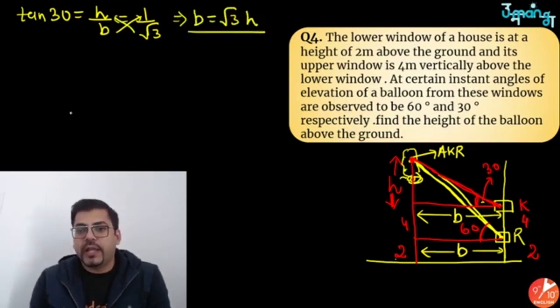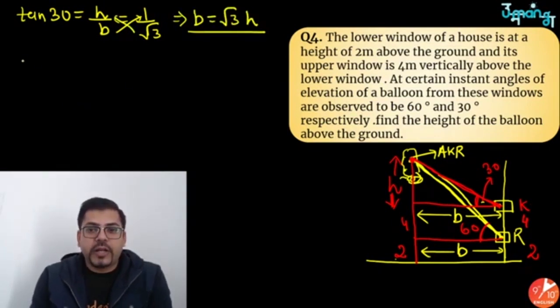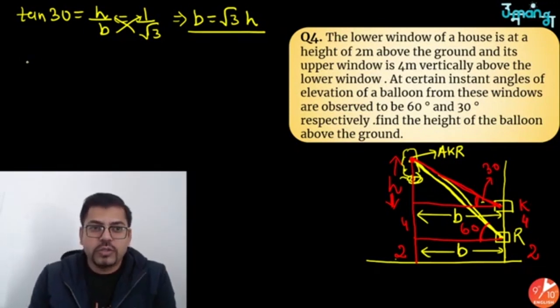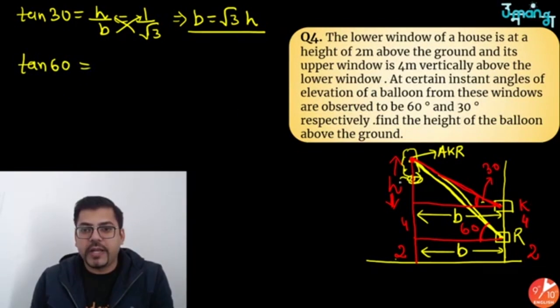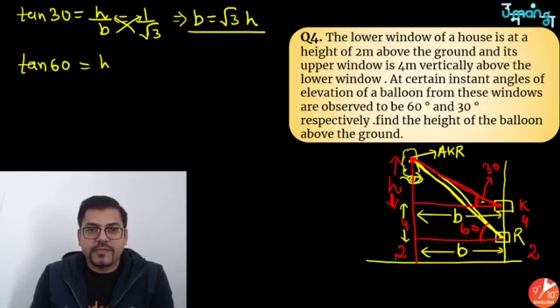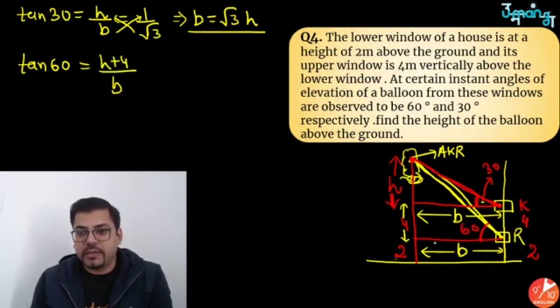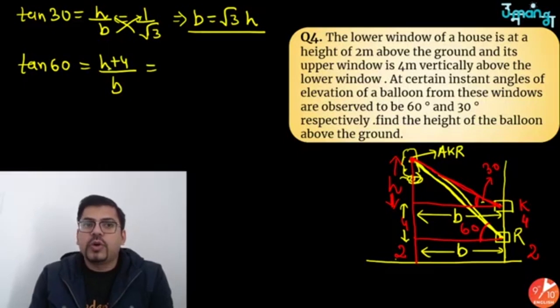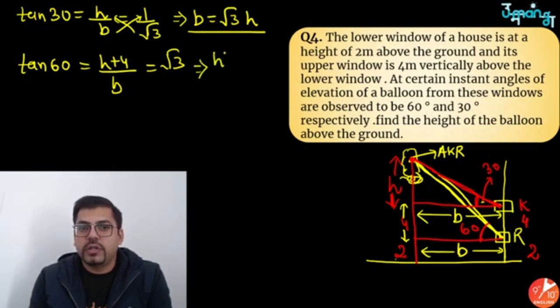Now again, let's apply trigonometry in Rudraksh's triangle also. So this is tan 60. Perpendicular is h plus 4, upon base. Base is b, this time again base is b. We know tan 60 is nothing but root 3. So you will do cross multiplication, and this gives you h plus 4 equals root 3 b.